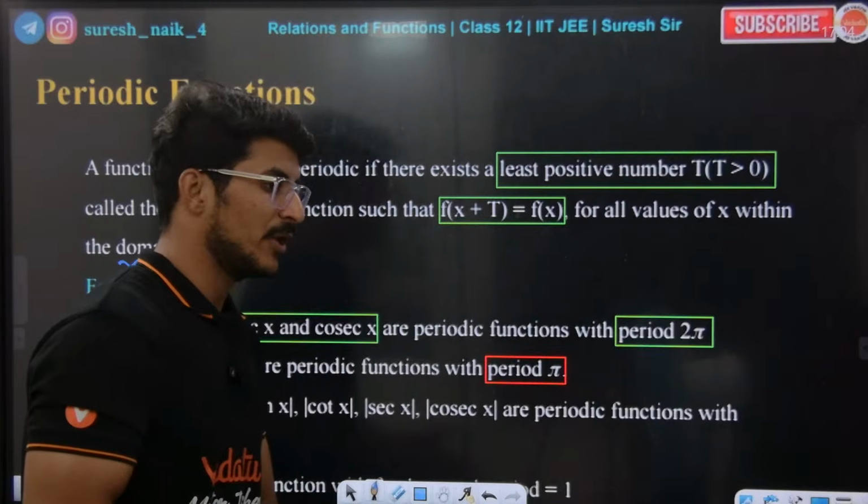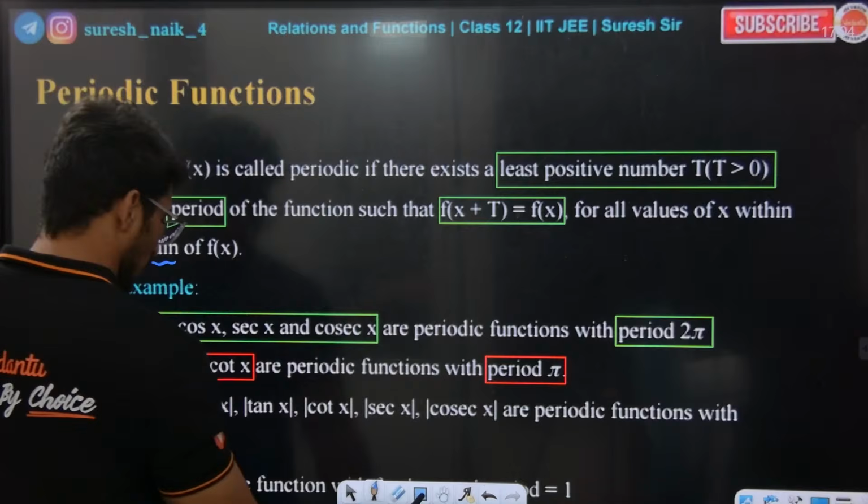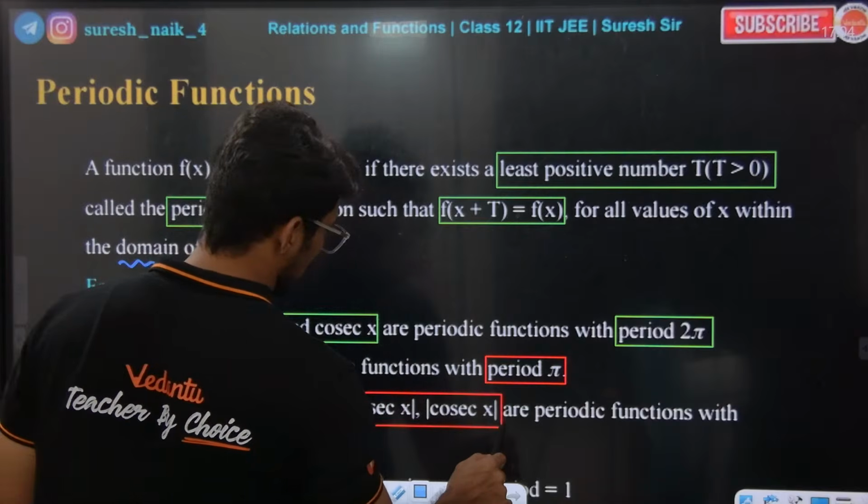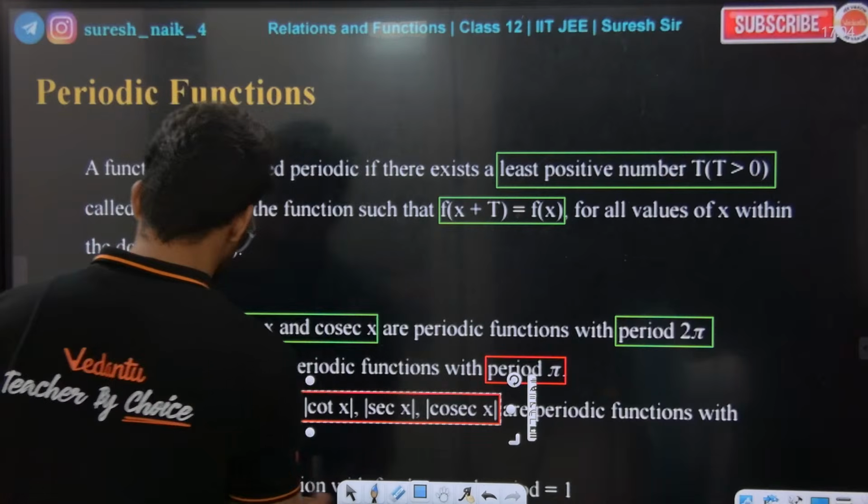Very good Gautam. Okay, now modulus of sin x, modulus of cos x, modulus of tan x, modulus of secant x, modulus of cosec x are periodic functions with period pi.